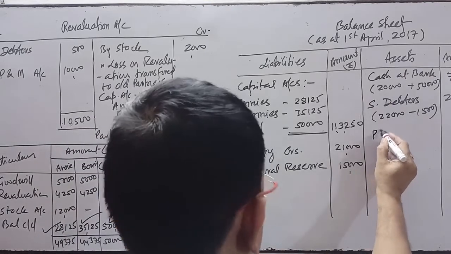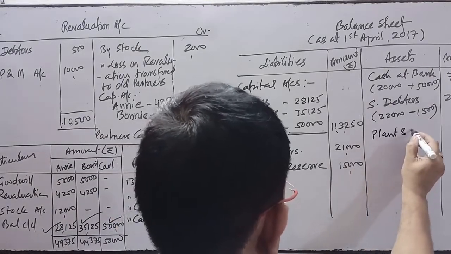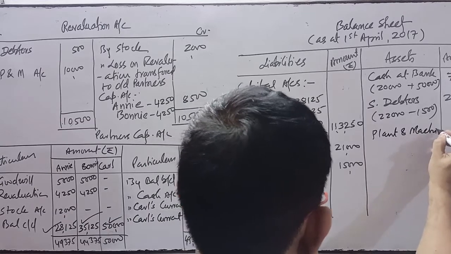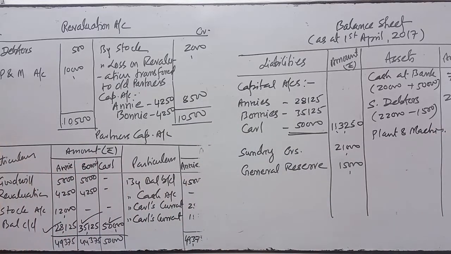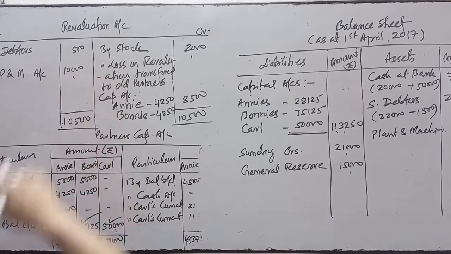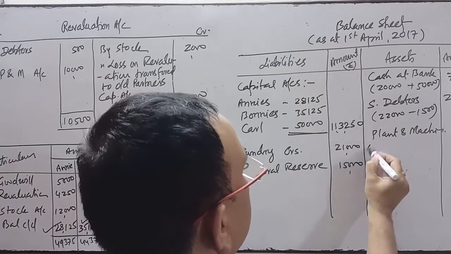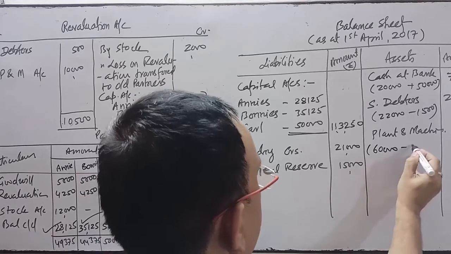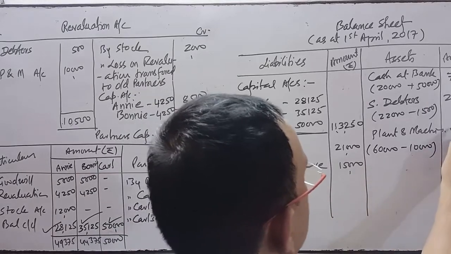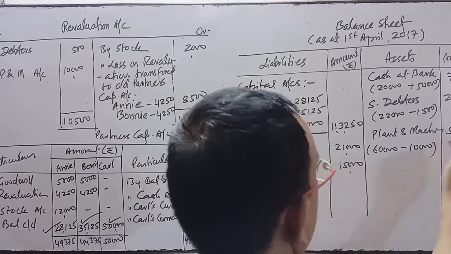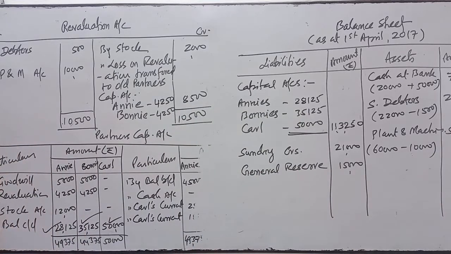Come to the plant and machinery. Plant and machinery is decreased by 10,000. The previous value of plant and machinery was 60,000 and it is decreased by 10,000. So the new revalued figure is 50,000.